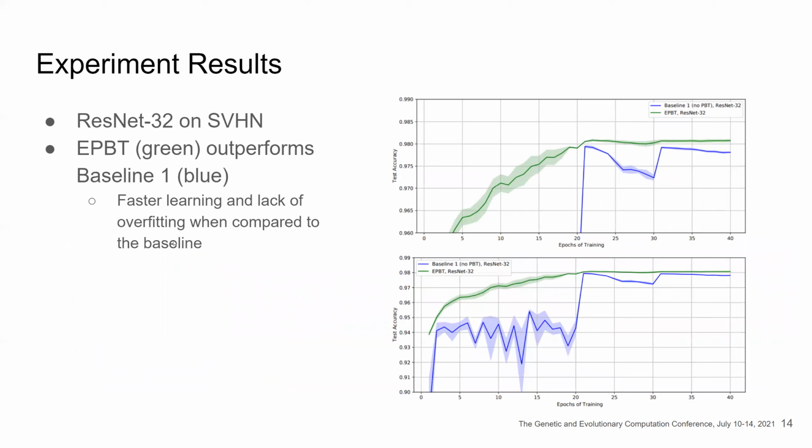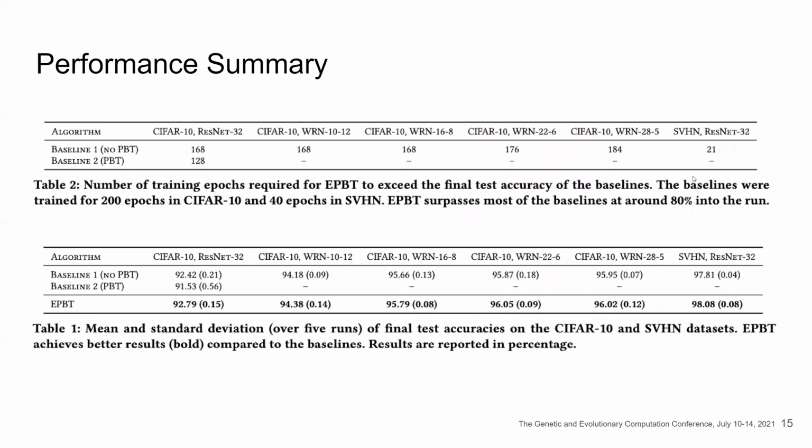We will see that EPBT outperforms the baseline on SVHN for ResNet32. We learn faster, and there's also a lack of overfitting when compared to the baseline. In the baseline, we can see that the performance starts to drop after 20 and 30 epochs respectively, but that does not happen with EPBT.